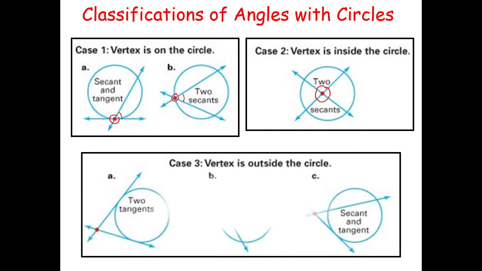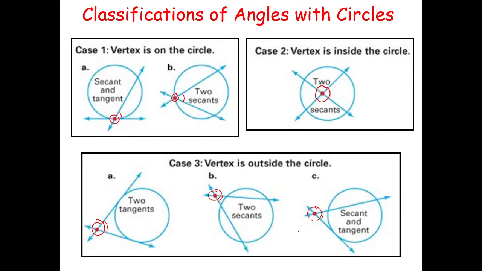For case number 3, it's possible to have 2 tangents. It's possible to have 2 secants. It's also possible to have a secant and a tangent, as long as the vertex is outside. Okay? When I say vertex, that is the intersection. Look at the angle, the vertex is outside. Look at the angle. The vertex of the angle is located outside. Same thing with this one. The vertex of the angle is located outside.